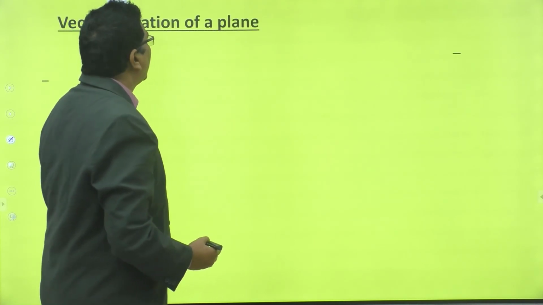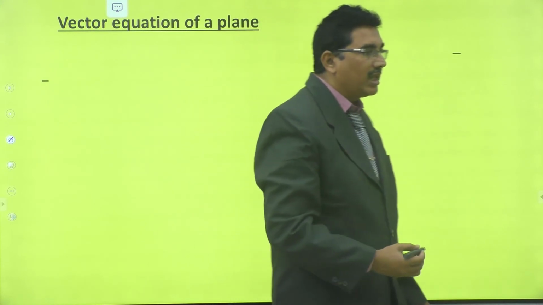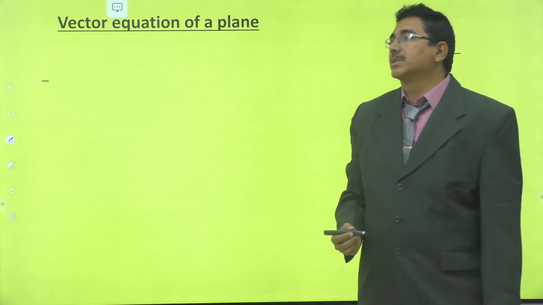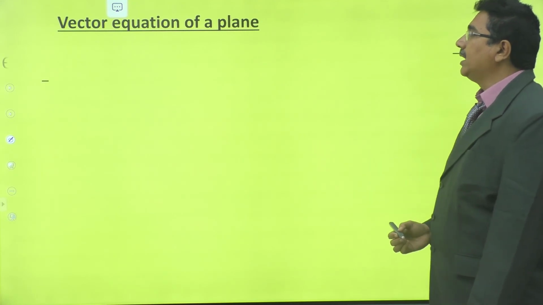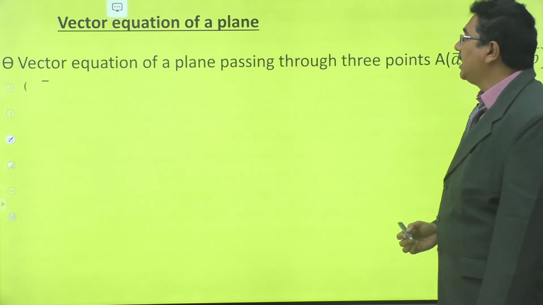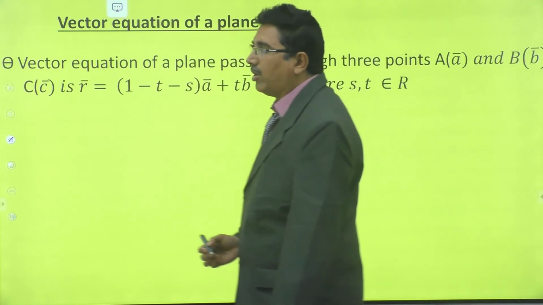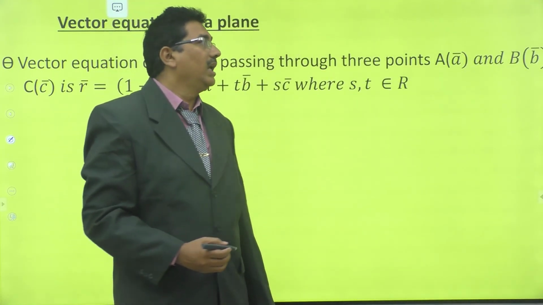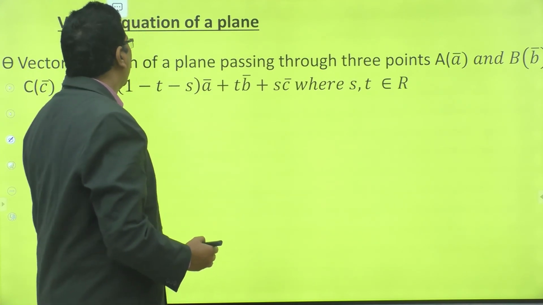Right. Vector equation of a plane. There are three different forms for the plane equation. See the first one: the vector equation of a plane passing through 3 points A, B, C, whose position vectors are A bar, B bar and C bar.